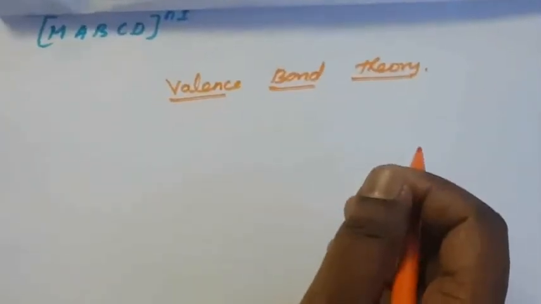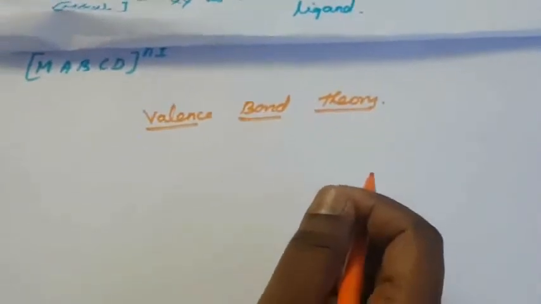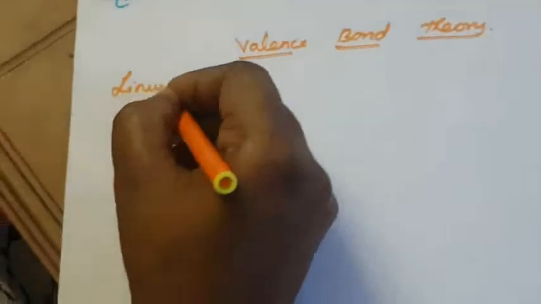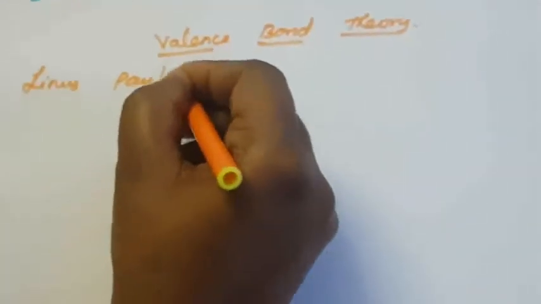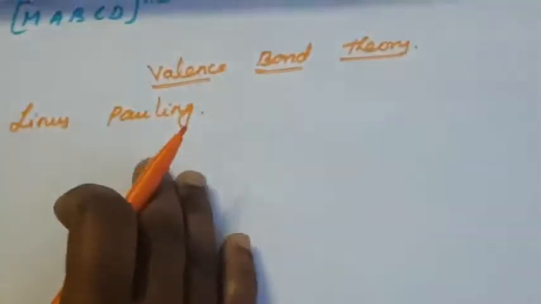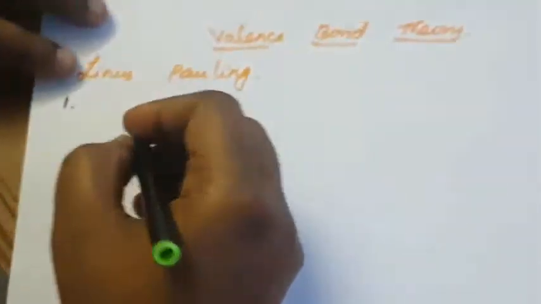What are the postulates of valence bond theory? Here many postulates are there. Who proposed that? Linus Pauling proposed the valence bond theory. So I am writing the postulates. First one is that the ligand-metal bond is covalent in nature.